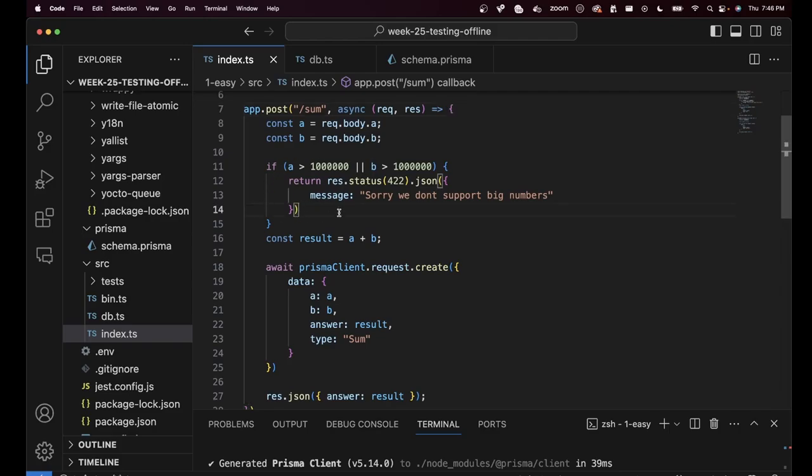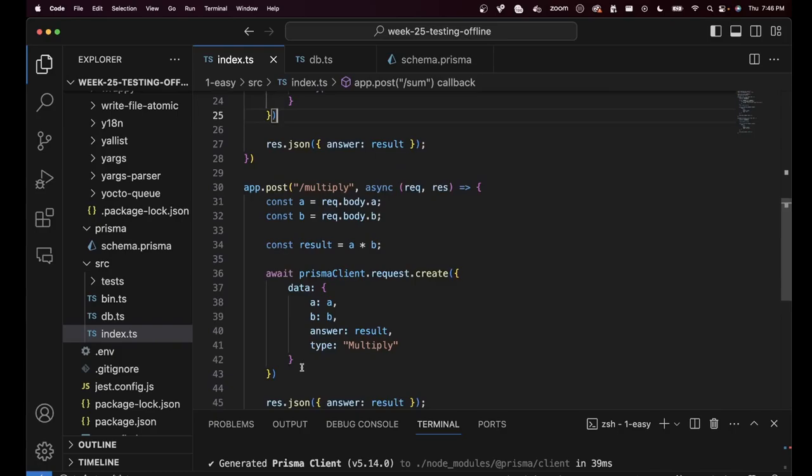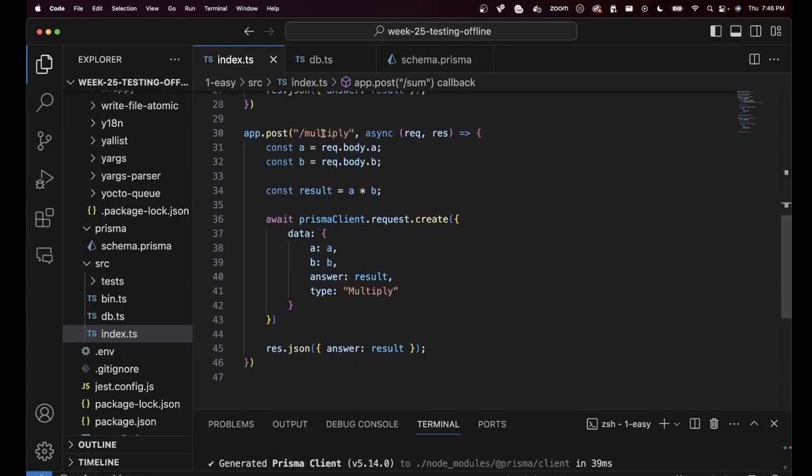If it's an invalid request, then we don't do anything. It gets early returned here. But if it is a valid request, then control will reach here, then it will reach here, then we will insert something in the database. The same thing is happening on the /multiply endpoint. Control reaches here, you put something in the database, and then return to the user.